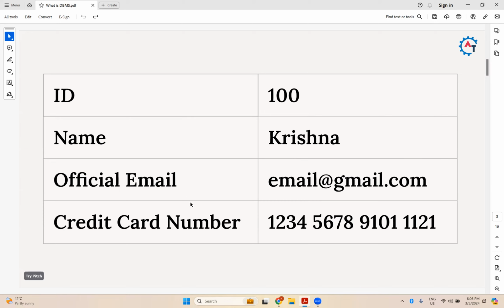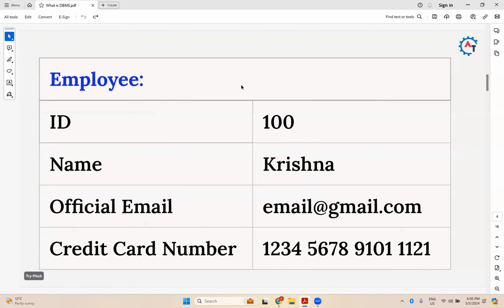So these are all related to an employee. This employee ID is 100. The name is Krishna. The official email is email@gmail.com. The credit card number is this number.